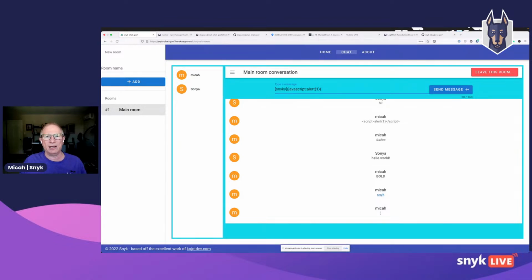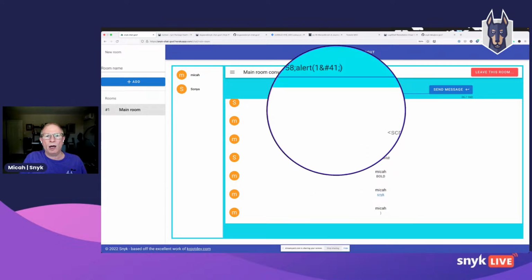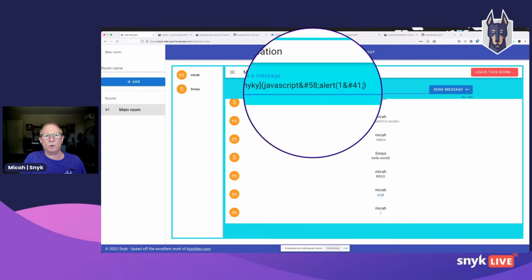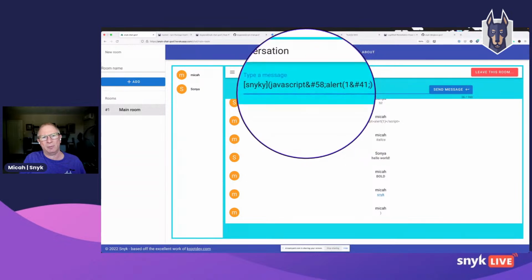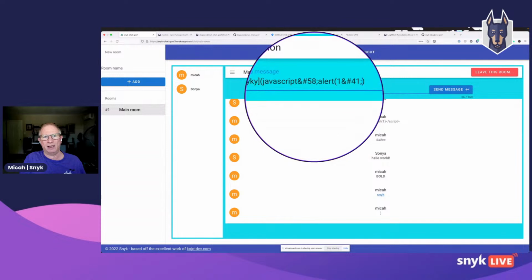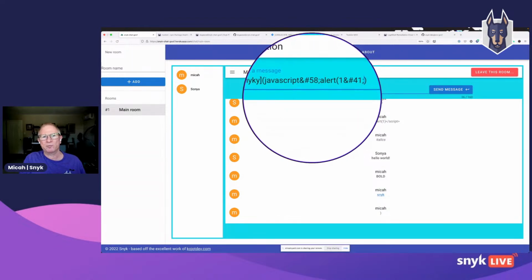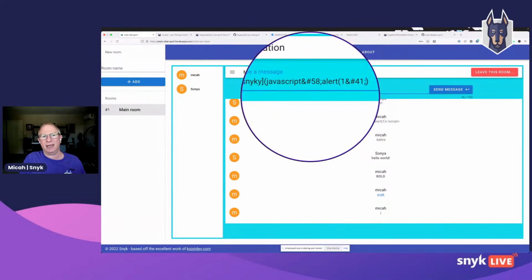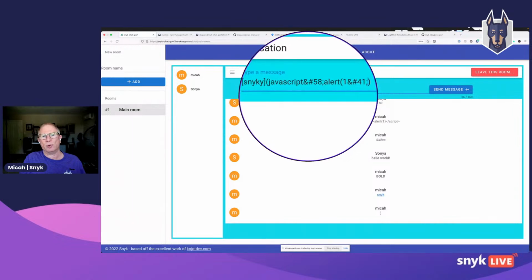So I'm going to try again, and I'm going to use a common trick, and I'll explain what it is in just a second. Let me just, let's see if I can do this from memory. That's a bad idea for me to rely on my memory. But what I'm doing here is I'm using an HTML entity. Now, you may not be familiar with that. An HTML entity starts with ampersand pound, followed by a number, and then a semicolon. And that's a way to represent a special character to ensure that the browser renders it as a character.